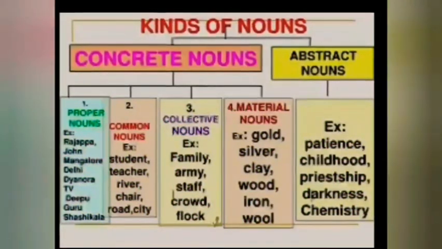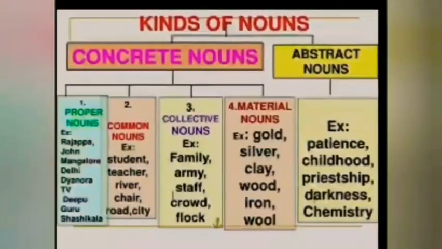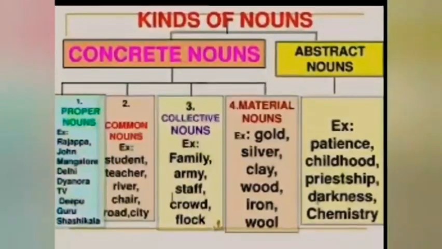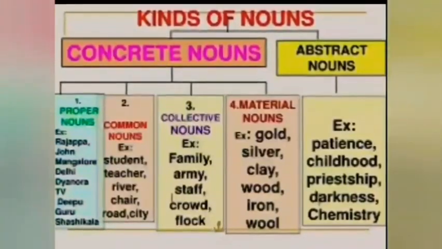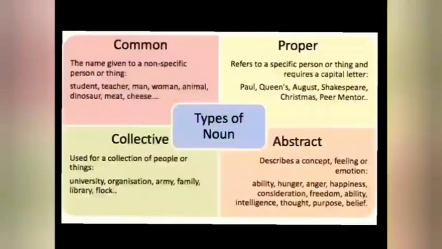Nouns are basically of 2 types, concrete nouns and abstract nouns. Under concrete noun we have proper nouns, common nouns, collective nouns, and material nouns, while abstract noun stands alone. It itself is a separate domain. Now basically we know about common noun, proper noun, collective noun and abstract nouns, and slowly we will go through the definitions of all these nouns. As we know, the purpose of all these nouns is to denote names.